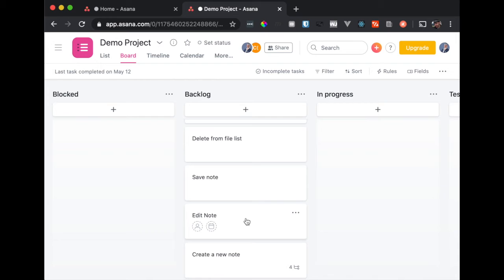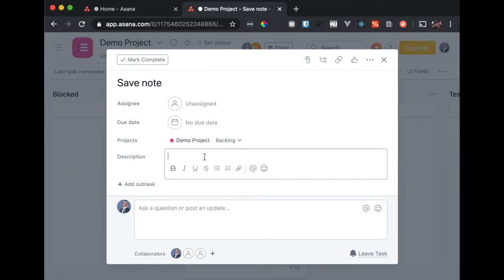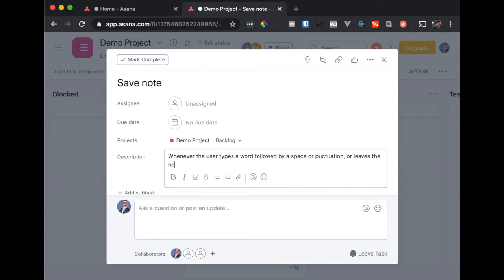So you go through and you can put in, let's say, save note is whenever the user types a word followed by a space or punctuation, or leaves the note idle for more than, I don't know, 3 seconds, the system, the app, will auto-save the text, right? Something like that.